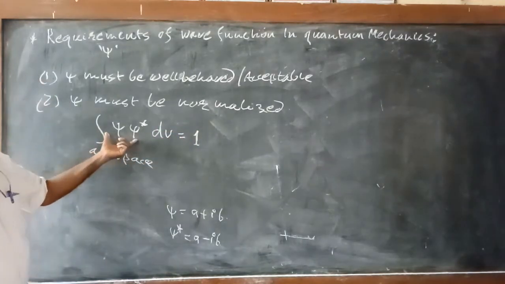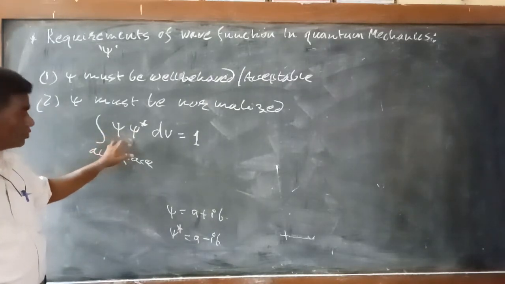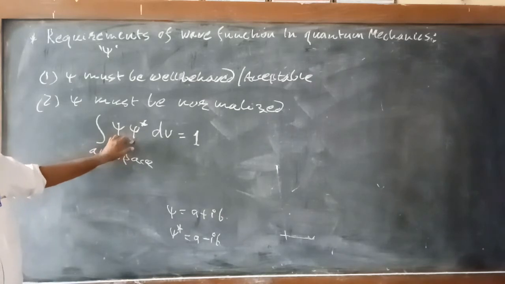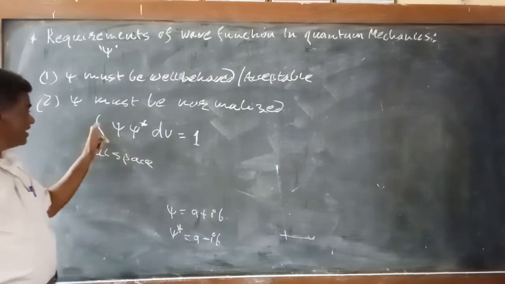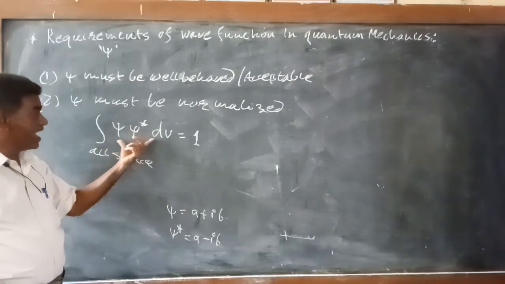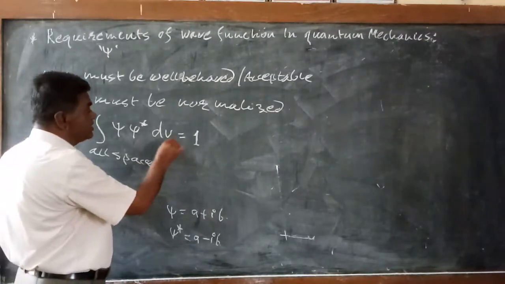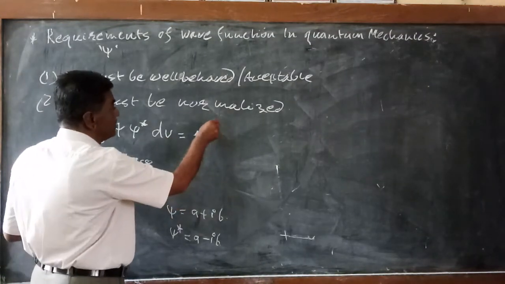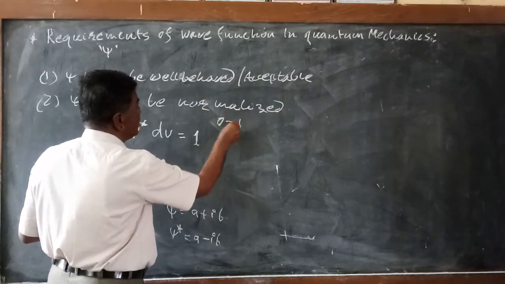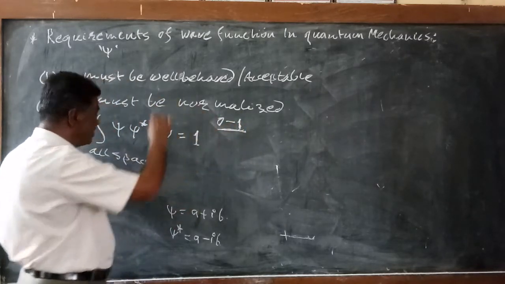What does it represent in physical significance? We know that the product psi times psi star represents the probability of finding the particle in space, and the integral over all space gives the total probability of finding the particle, which should always be 1. The probability range is 0 to 1, and the total probability is 1.